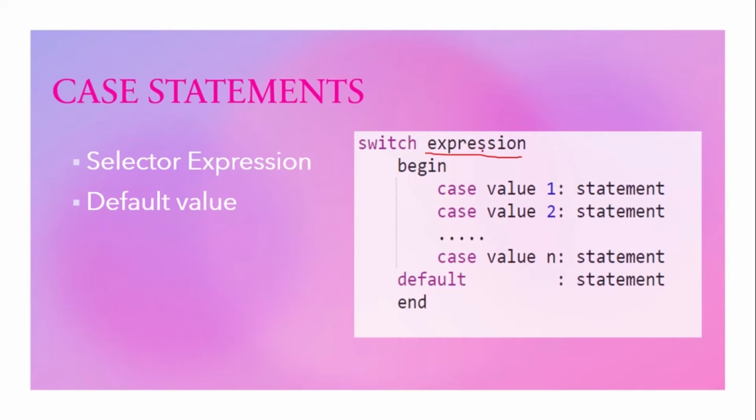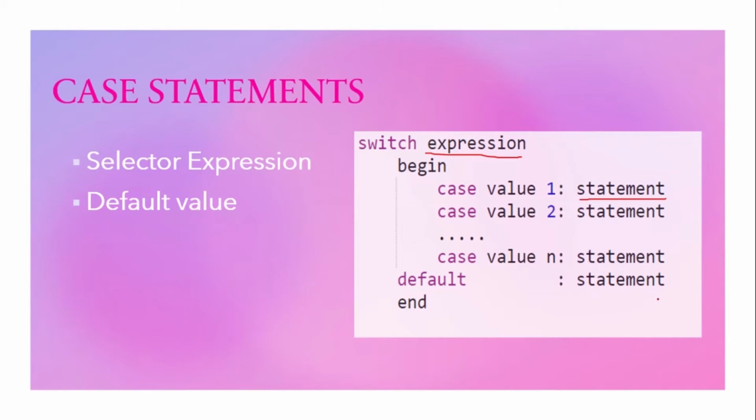For example, if the result of this expression is equal to 1, the statement 1 will be executed. If the result of this expression matches case 2, the statements under case 2 will be executed. If it matches none of the cases, then the statement under default will be executed.